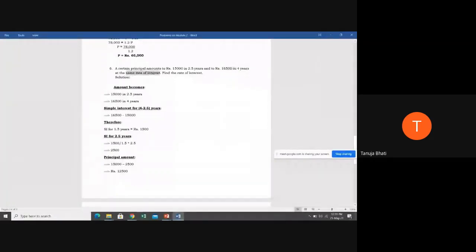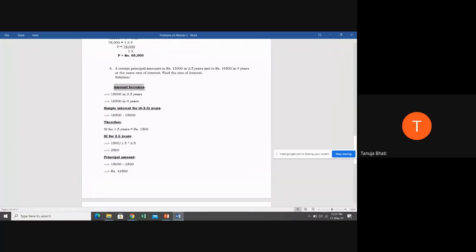When they say same rate of interest, it is obviously simple interest, because in simple interest the amount of interest remains the same every year, as it is calculated on the original principal amount. Now they are asking for the rate of interest. So let us see the solution.